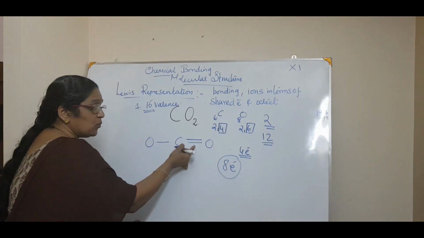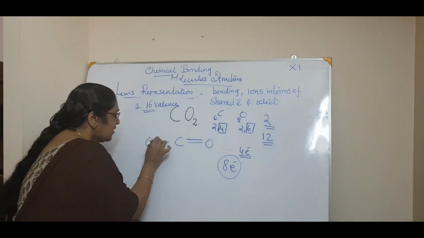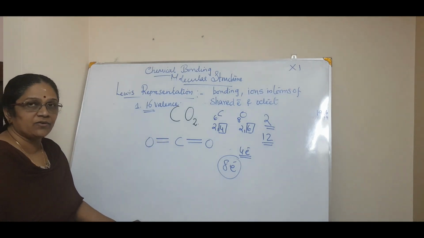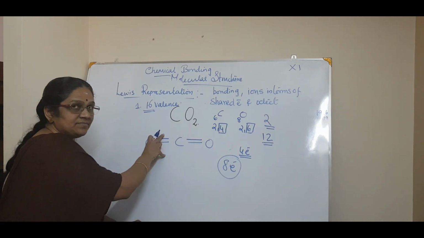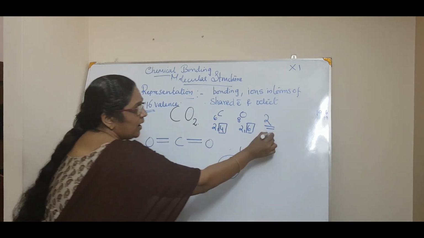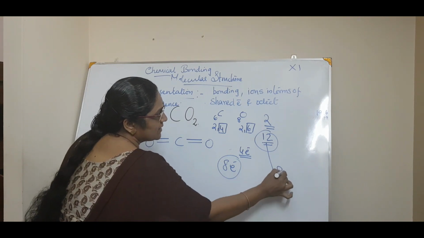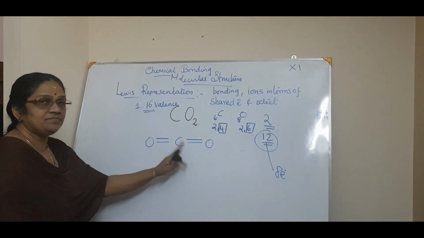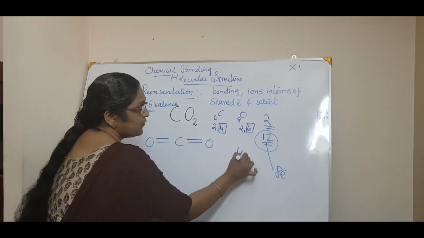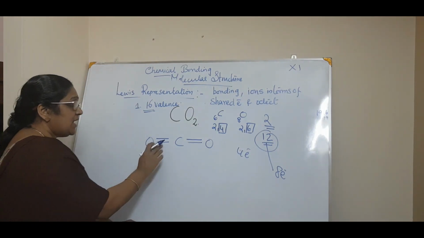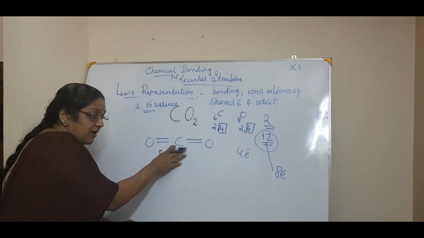Okay. So the possibility is, I know that, that's why I am just putting like that. Here, one bond, that is 2 electrons. Here also, if I put 1 bond, 2 electrons. So calculate 2, 4, 6 and 8. Correct, 8. So out of 12, 8 electrons we have given for bonding. Now, how many remaining? Remaining is 4 electrons. Now, have a look at carbon.